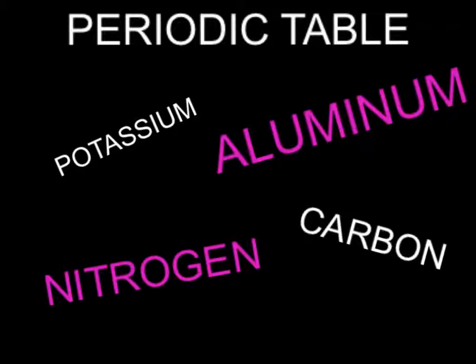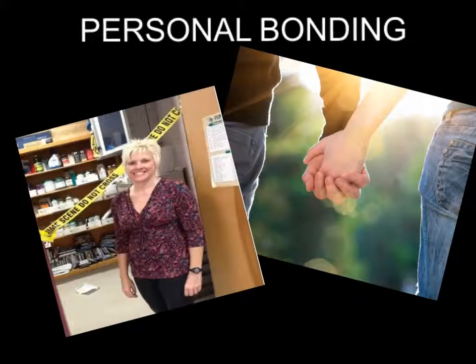Our swimming pools are made of chlorine. Thermometers contain the poisonous element, mercury. Elements are used in nearly every aspect of our everyday life. On a more literal note, bonding can relate to personal connections such as friendships or relationships, or even the chemistry aspect in covalent or ionic bonds.